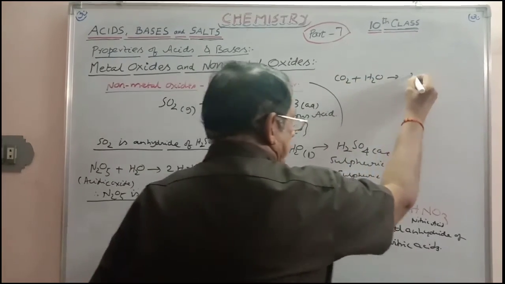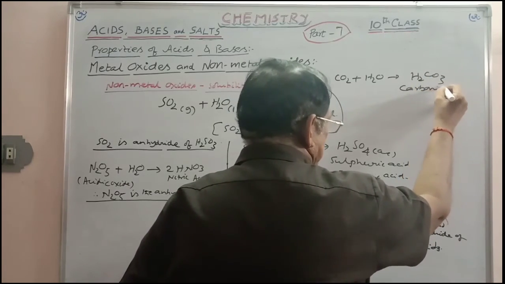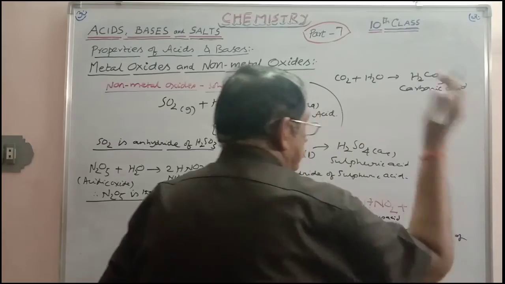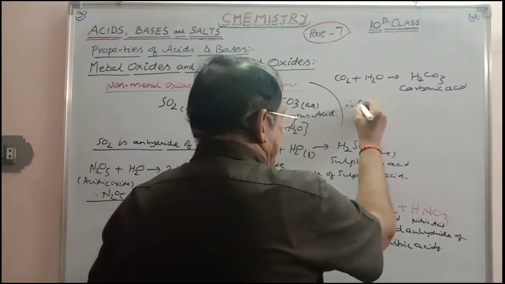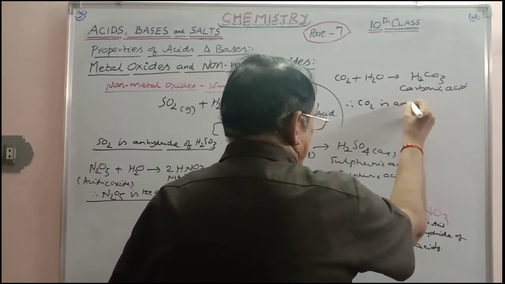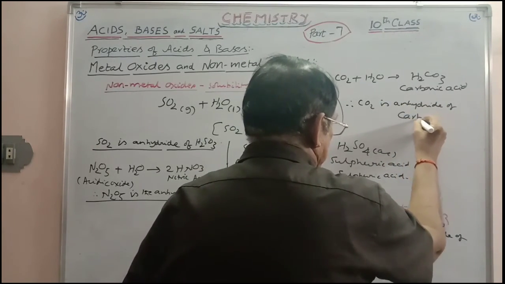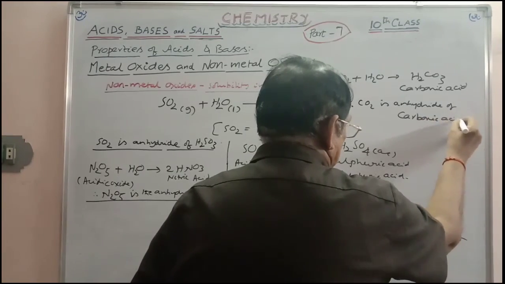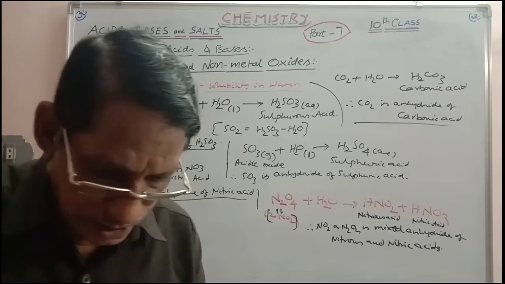You can take some more examples like CO2 plus H2O. You will get carbonic acid, H2CO3. This is what you call carbonic acid. So carbon dioxide is an acidic oxide. Therefore here CO2 is the anhydride of carbonic acid. In this way you can take several examples. Please note it.